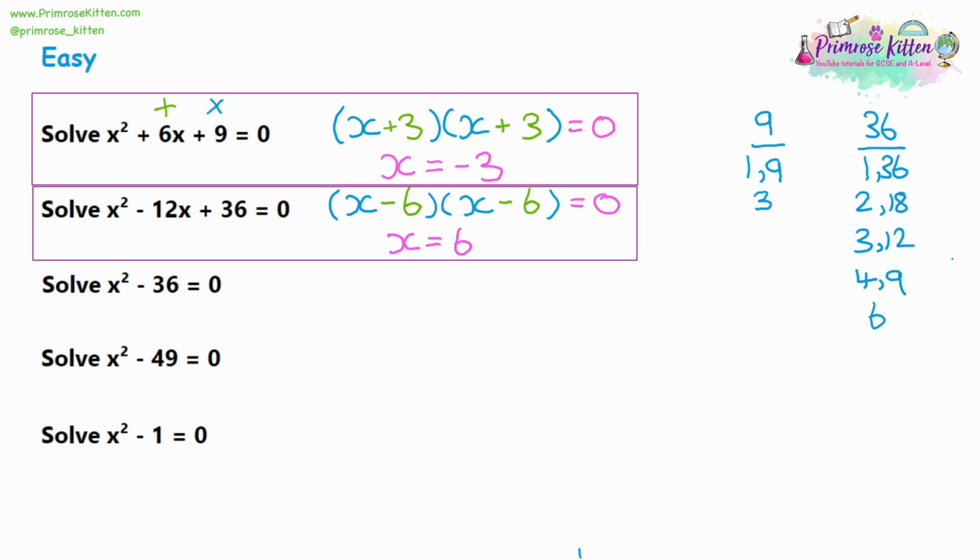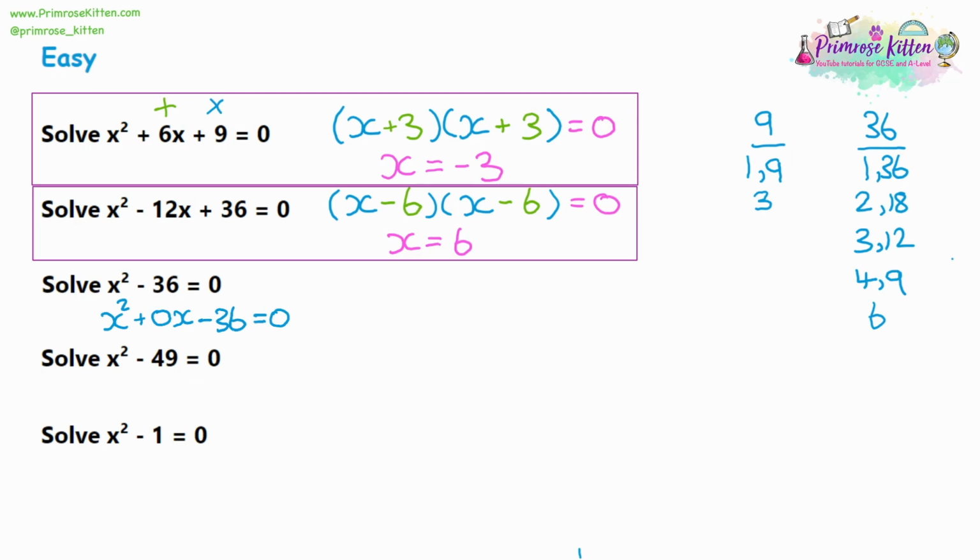Now, looking at question 3, it looks a little bit different because there's less numbers in the equation. So you're expecting the x squared term, you're expecting a number term, and you're expecting the equal 0. But what we're expecting, and we're missing it, is that x term in the middle, which the first two questions do have. It's simply not there, so it must be 0 lots of x. So we can write it in the same format as the other questions.